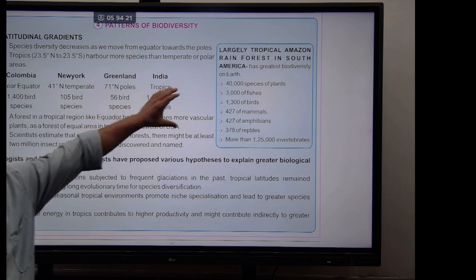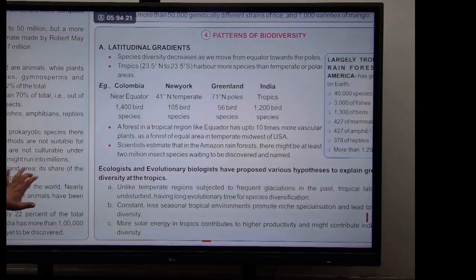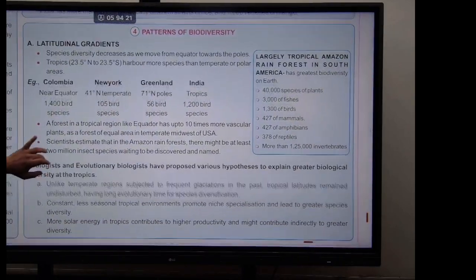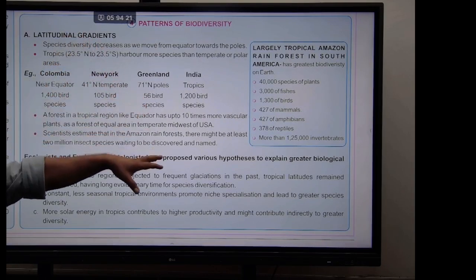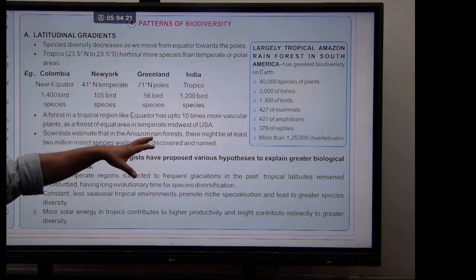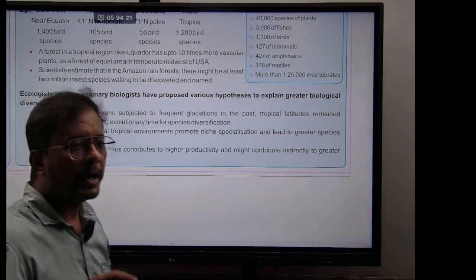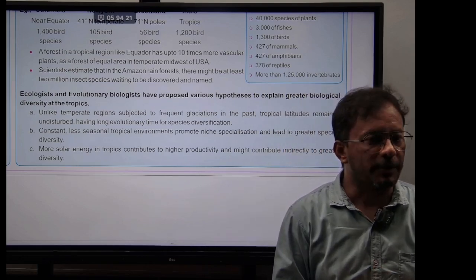As you can see, the Amazon's species numbers are almost equal to the number of species in India. What is the number of plant species we have, guys? Almost 40,000 species of plants. Get my point? The reason is its location near the equator. We'll come to that point. So these are the reasons why the tropical regions have more diversity when compared to the temperate regions.